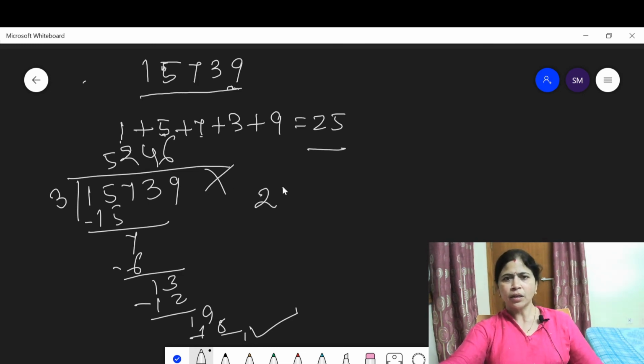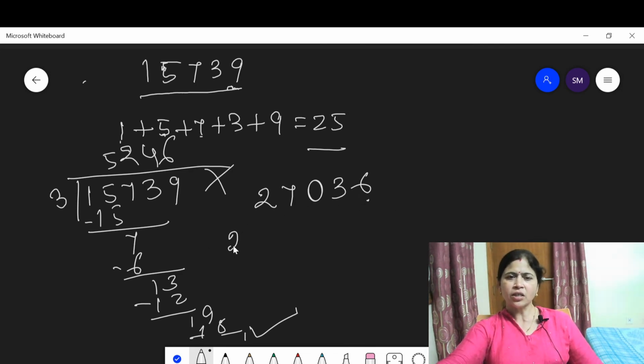Let us discuss some more examples. Suppose 27036 is given. Is this number divisible by 2? Yes, because 6 is present in the ones place. 6 is an even number. This means this number is divisible by 2.